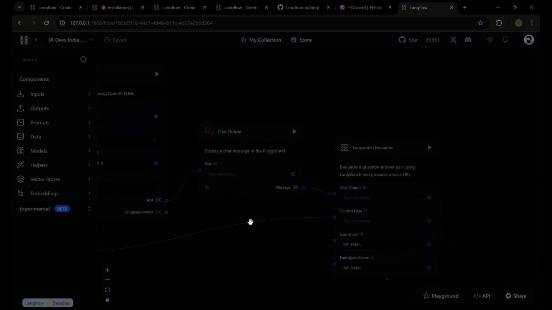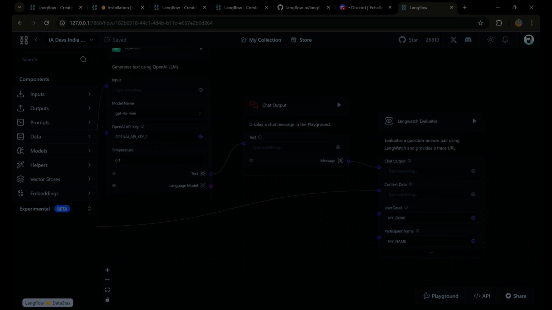And this chat output component is just to view the output of my OpenAI prompt response in my playground. Playground is this button. I will discuss it later. And then all these metrics are being passed on to my language evaluator to get them evaluated.